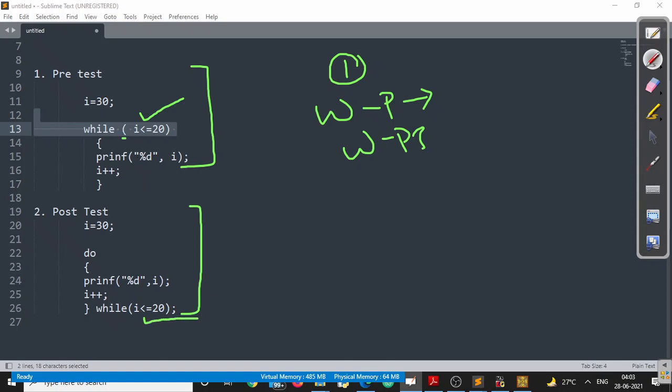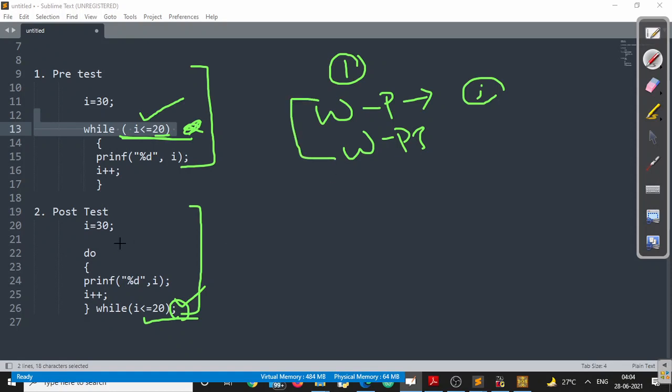And every conditional statement should not be terminated with a semicolon. That means the semicolon in the conditional part of a pre-test loop is optional. You can specify it, but that is purely optional. But in the post-test loop, this is mandatory. You have to give it. Otherwise your compiler will definitely give you an error message, right?